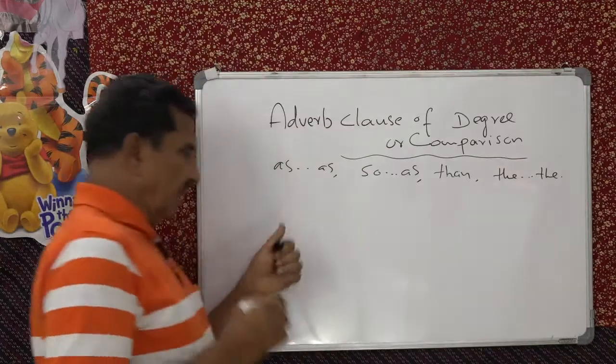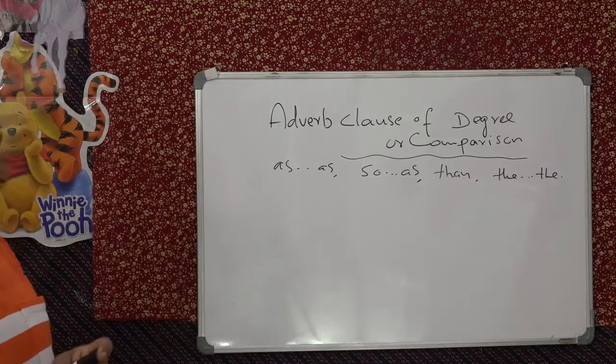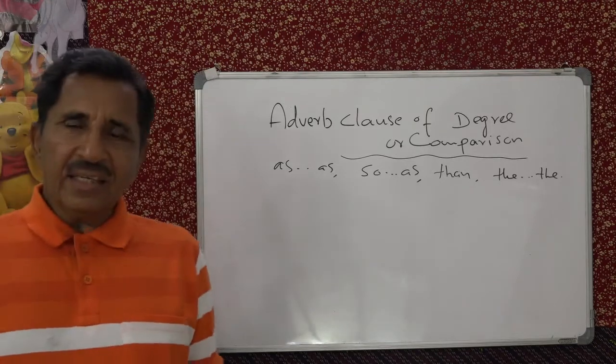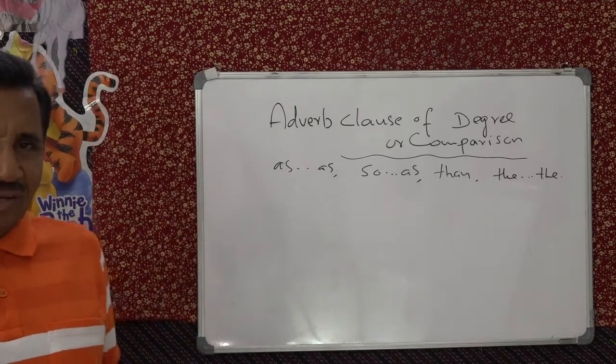So these are the conjunctions used: as, so as, than, and the. Let us see examples, then you can easily find that out.